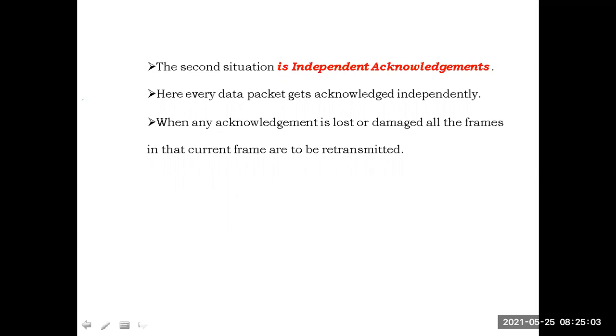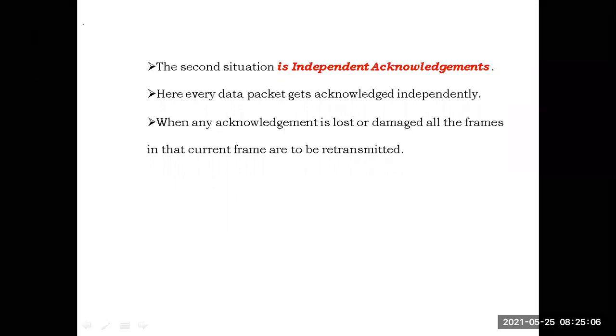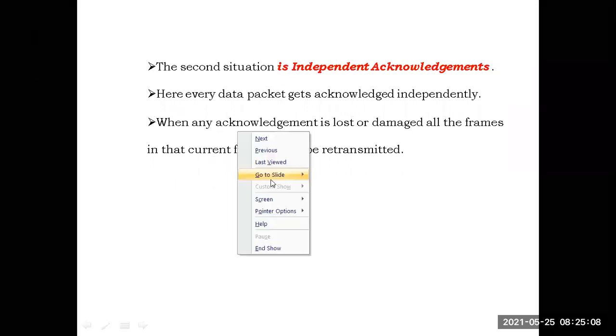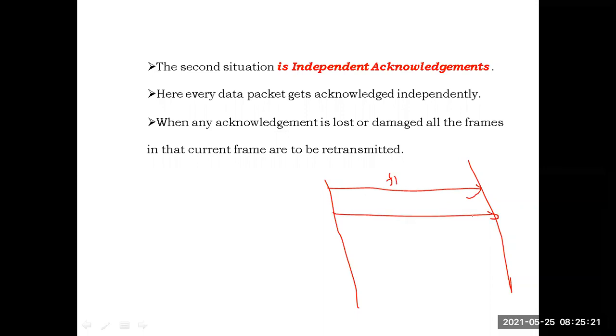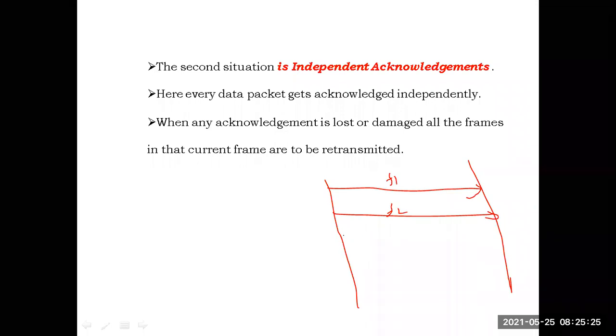That means the situation will be like this. Frame 1, F1, has been transmitted, then frame 2. Before getting acknowledgement for frame 1, frame 2 and frame 3 have been transmitted. So without waiting for the acknowledgement of frame 1, frame 2 and frame 3 are also transmitted.